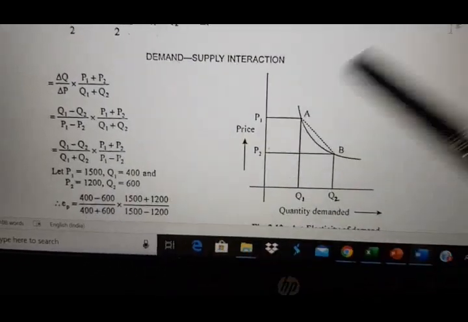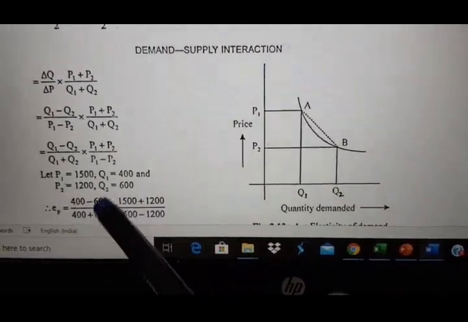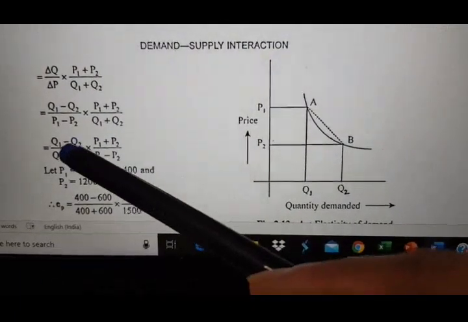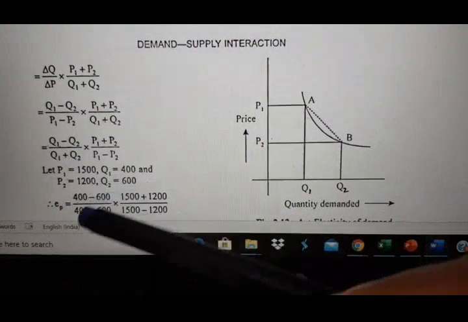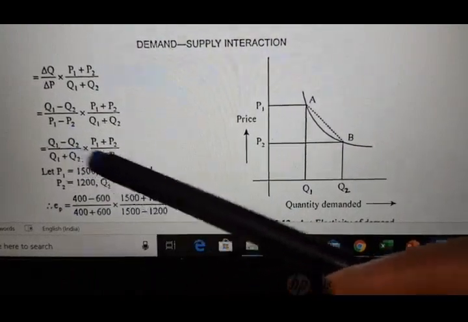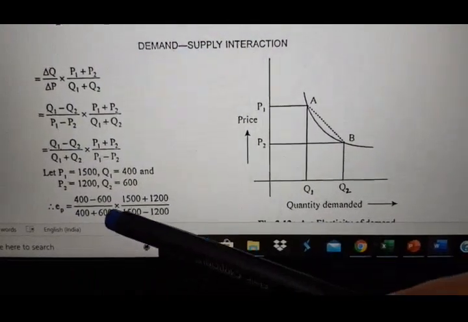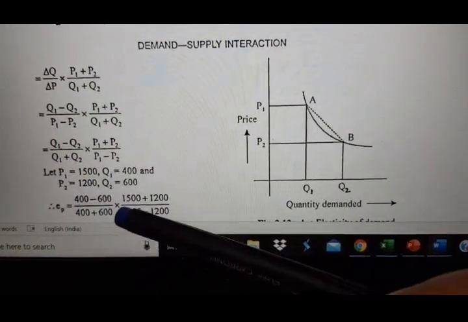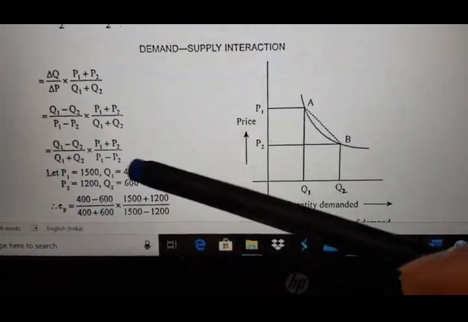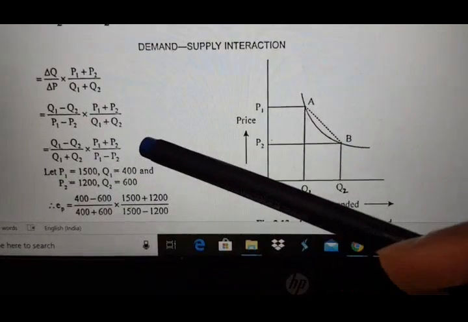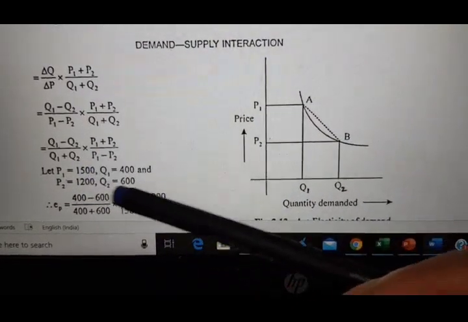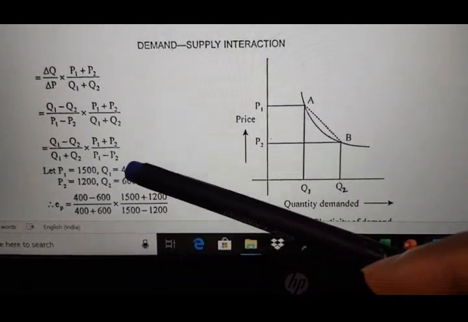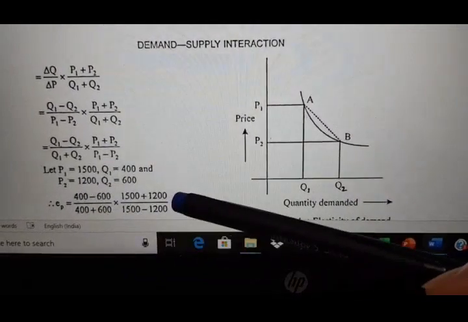Putting these figures as given in this particular formula, we are finding out EP. Here Q1 is 400, so 400 minus Q2 600 in the numerator. In the denominator, Q1 plus Q2 means 400 plus 600, into P1 plus P2 means 1500 plus 1200 divided by P1 minus P2 means 1500 minus 1200.